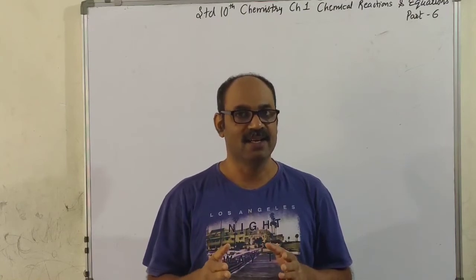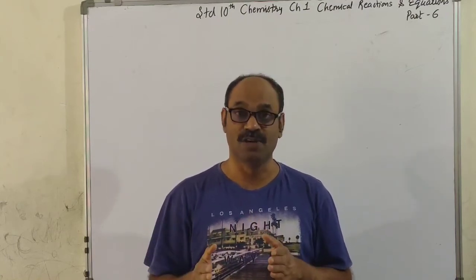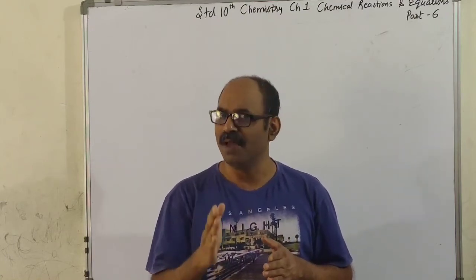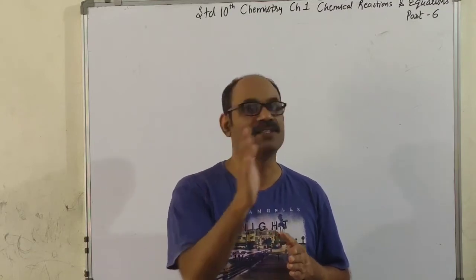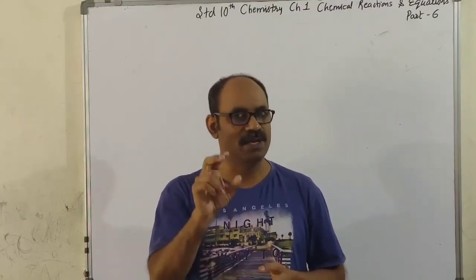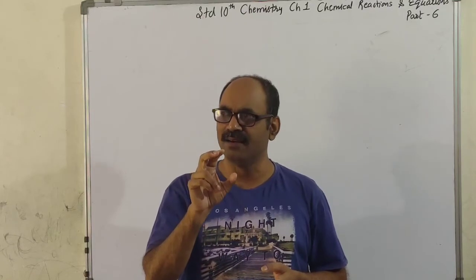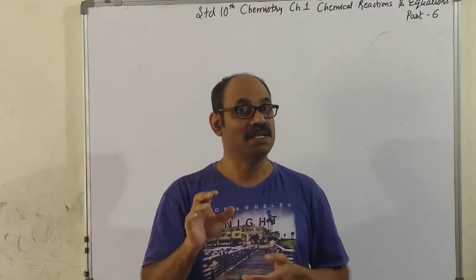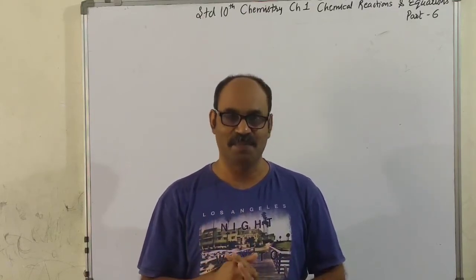As I said, on 2nd or 3rd of June, I'll take a test and the questions will be completely based on activities. It will be a short, objective test, but still you have to be well prepared.